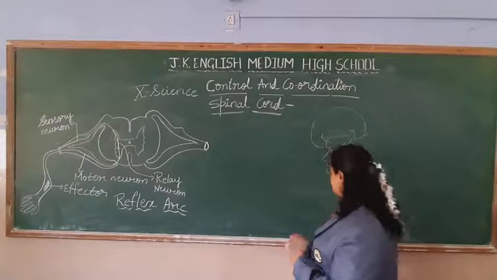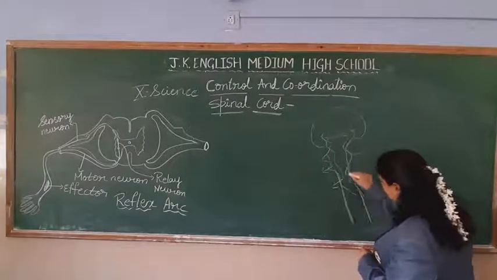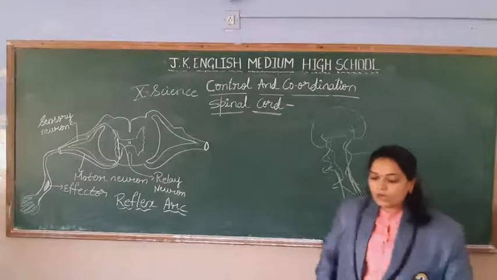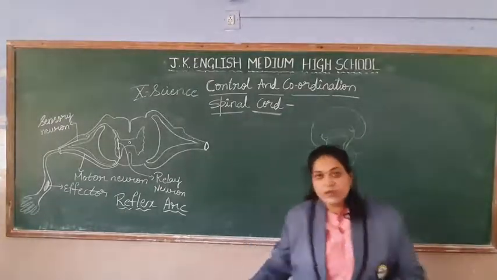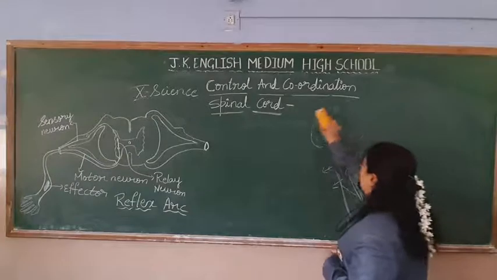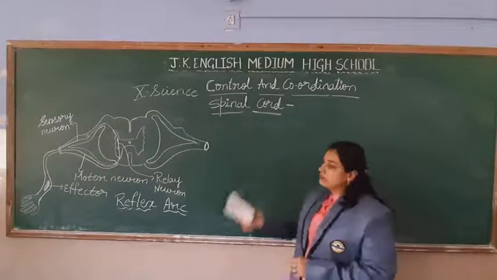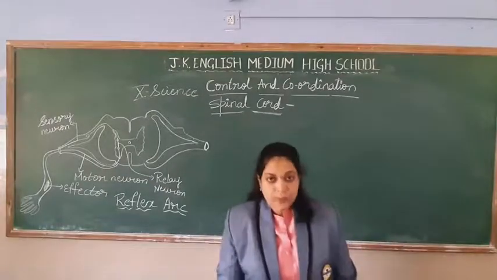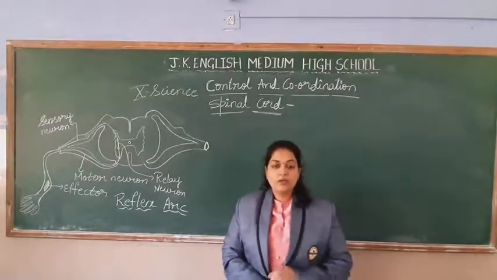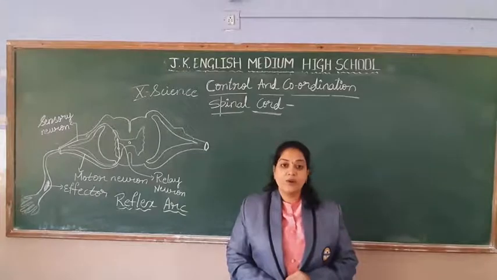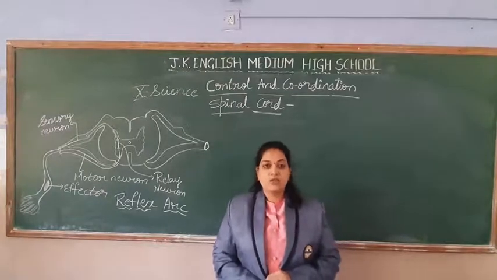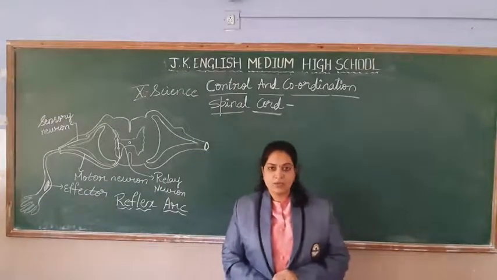So our brain's last part, that is medulla oblongata, will continue with the spinal cord. Yes students, so let us start with the spinal cord today. From the spinal cord, 31 pairs of nerves arise, and those are called the spinal nerves.